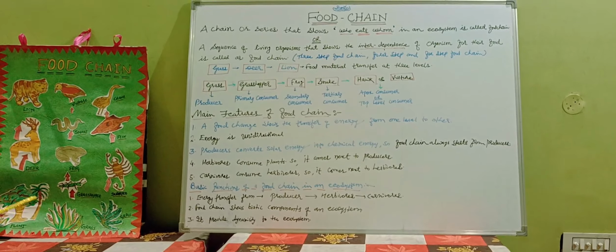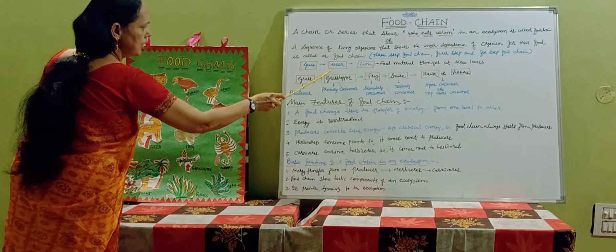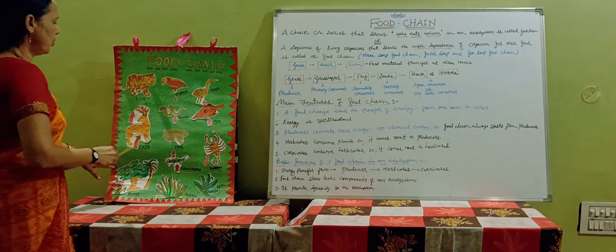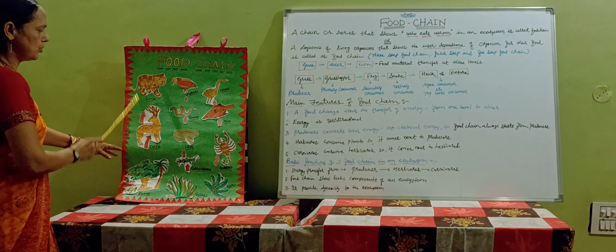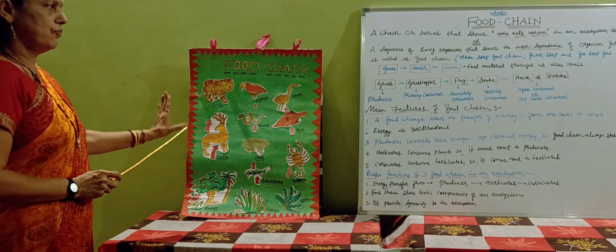Now, this is the first type of chain. Here, grass. On the grass, the deer is dependent. On the deer, the lion is dependent. And here the food material transfers from producer to herbivore, herbivore to carnivore. So, this is the food chain.